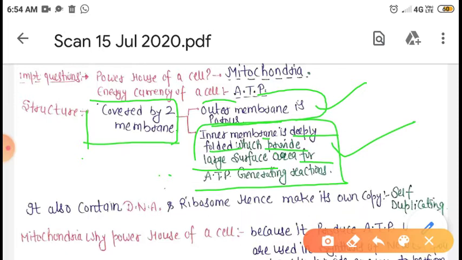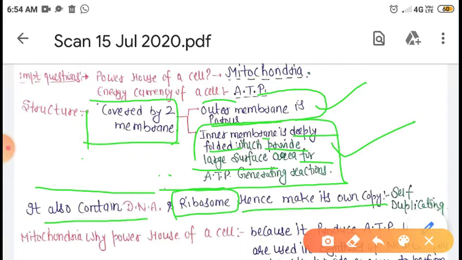Besides this, our mitochondria also contain DNA, which stands for deoxyribonucleic acid, and ribosomes, which are protein factories because they help in synthesis of protein. So our mitochondria contain DNA and ribosomes, hence it can make its own copy.